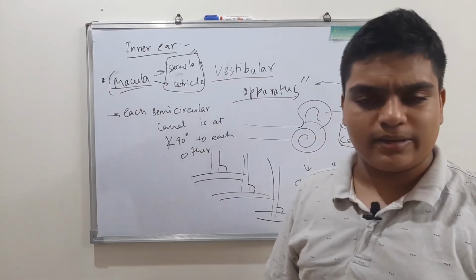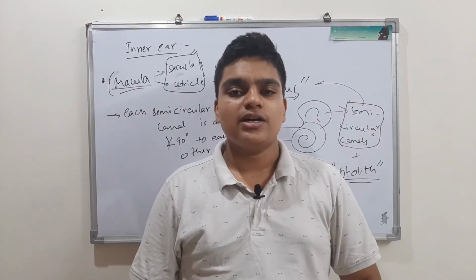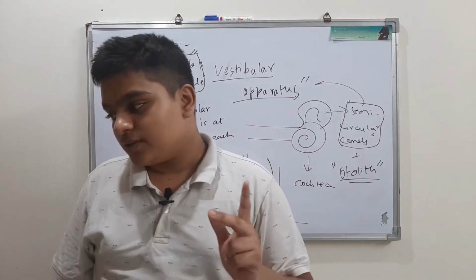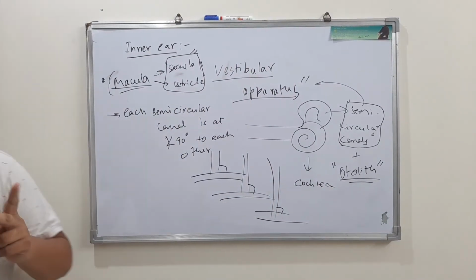So like that only membranous canals are present in the bony canals, and they are suspended in the perilymph.